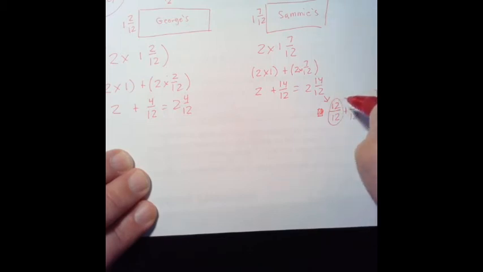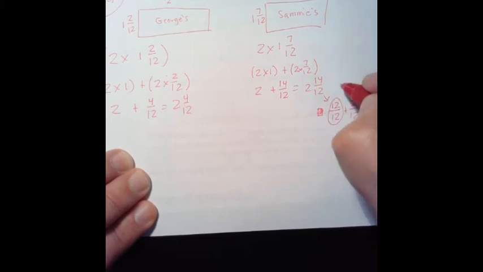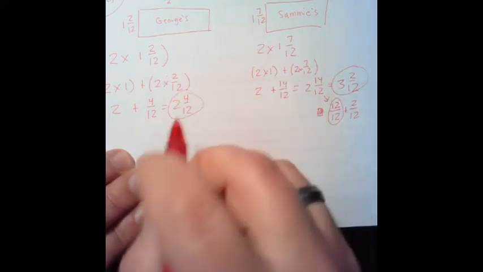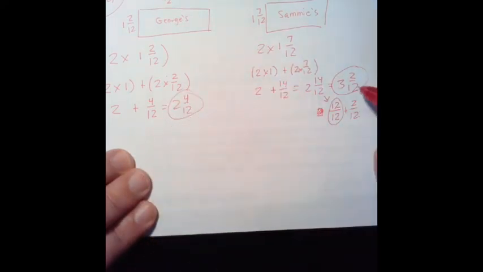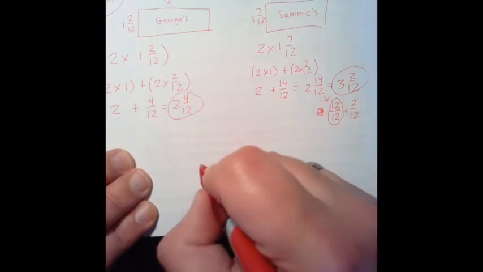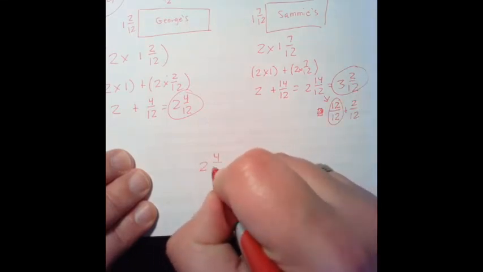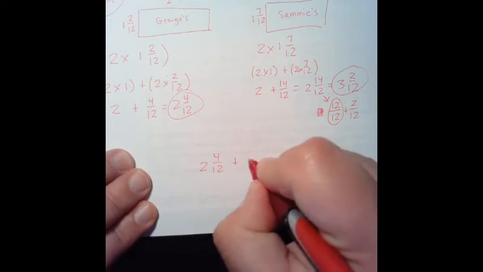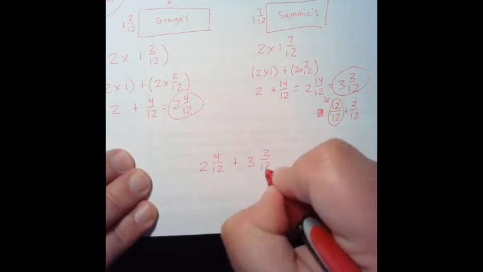So we got a whole here. Add it to the whole that we already have. So that's 2 plus 1 whole would be 3. And 2 twelfths left over. So now we know that the area for George's bed was 2 and 4 twelfths. We've got to add it to what Sammy's bed was, which was 3 and 2 twelfths.